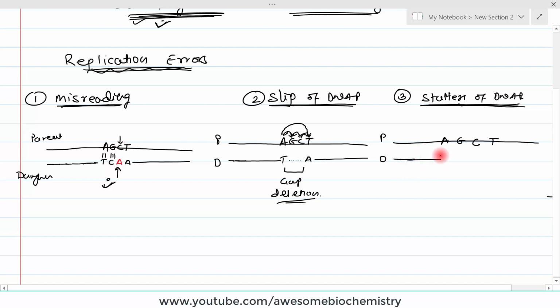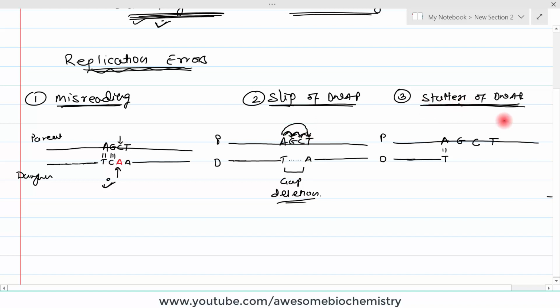Suppose this much chain is unmistakable. So now it should read this A. And so the correct base pair, thymine, is added by the 2 hydrogen bonds. Okay. Now, as I told you over here, one nucleotide at a time should be read and it has to jump to the immediately next nucleotide.